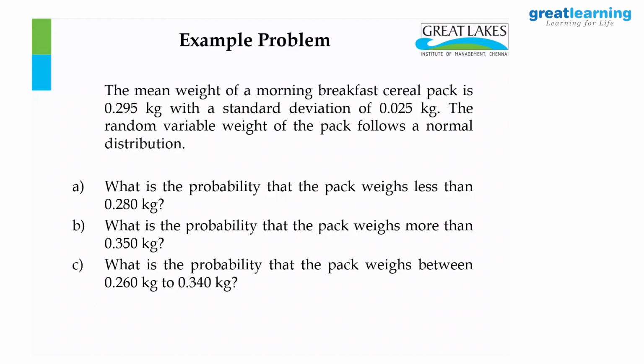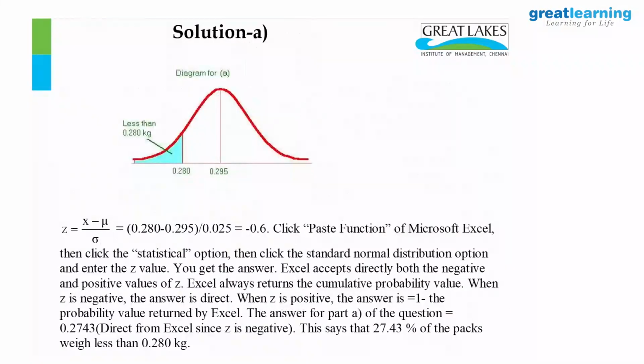A step-by-step method: how do we solve this problem? Then we will introduce some nuances. Let us draw the diagram. Less than 0.28, this is a diagram. They are not drawn to scale, but I am just saying 0.295 is the mean, 0.025 is the standard deviation. So less than 0.28 is to the left of the mean. All of you agree? A simple graph.